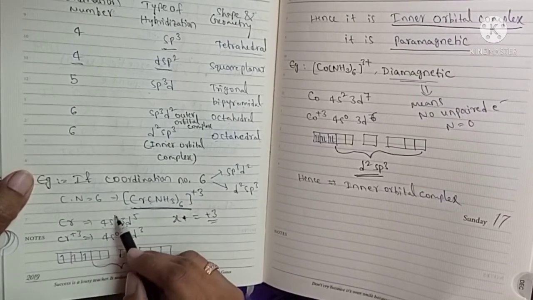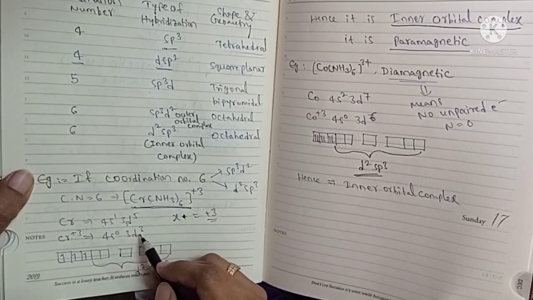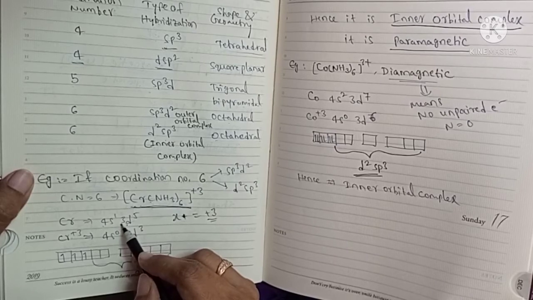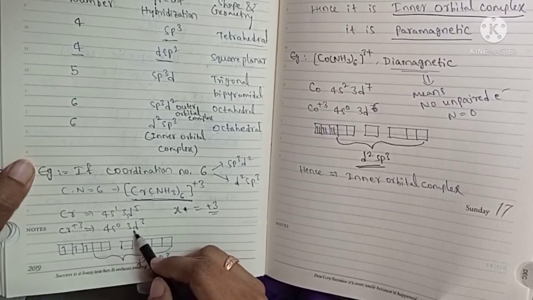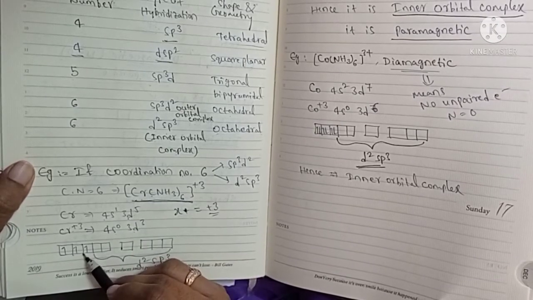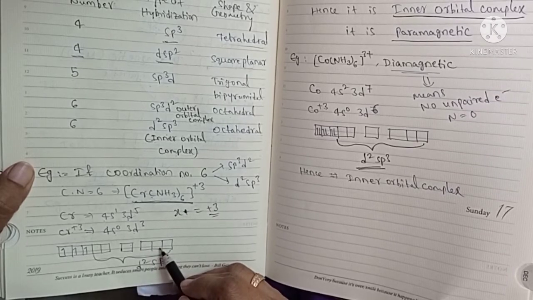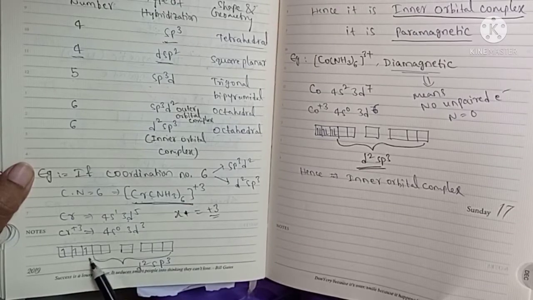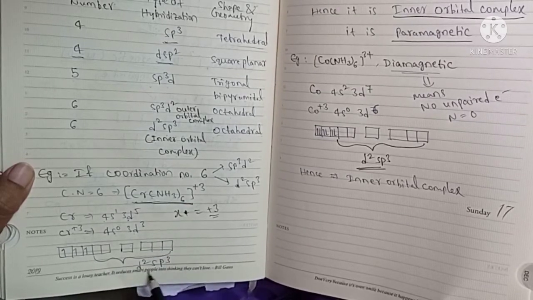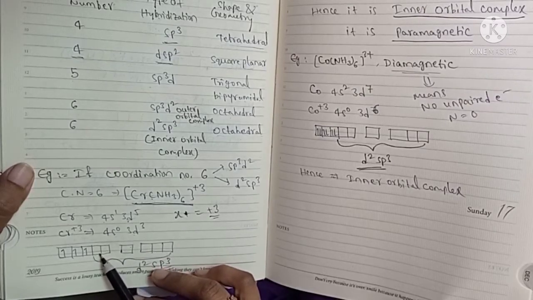In plus 3, the electrons will be lost: 1 from 4s0 and 2 more electrons from 3d5. So 3d3. This is the outermost electronic configuration. So this is the 3d orbital, and here 4s0 and 4p. So the hybridization is d2sp3 hybridization, because two empty orbitals are there in this inner d orbital.